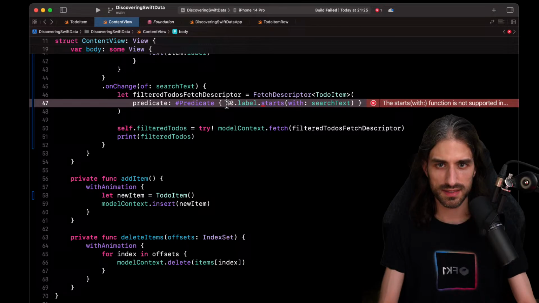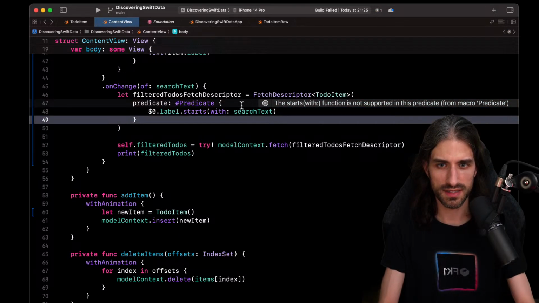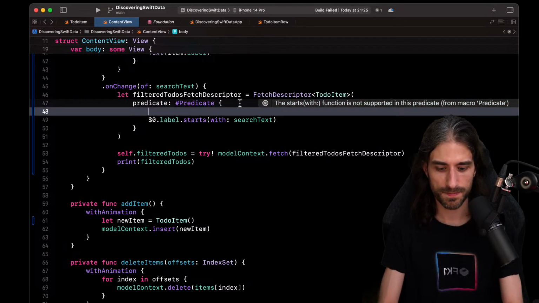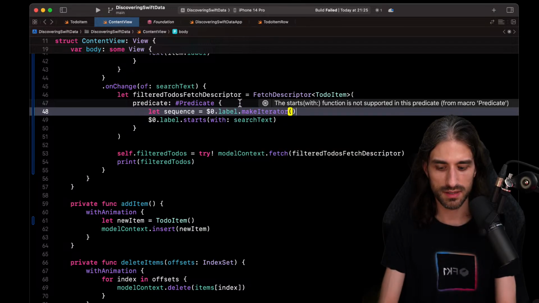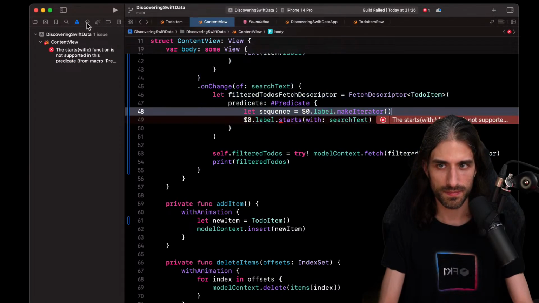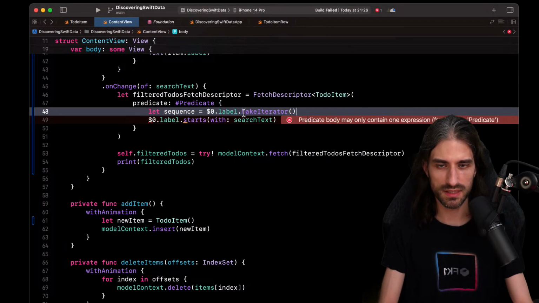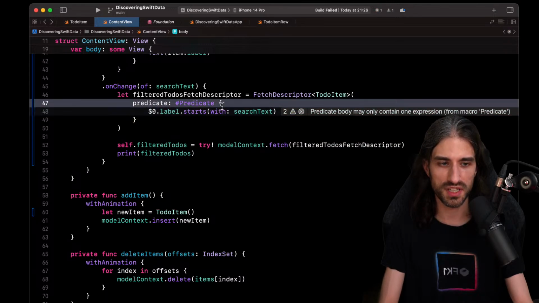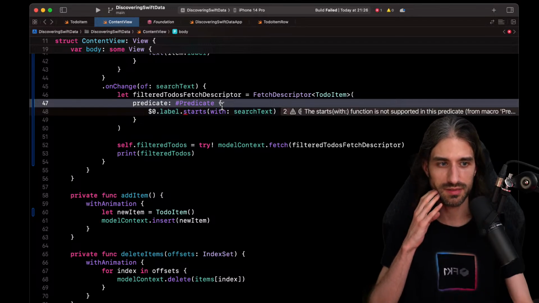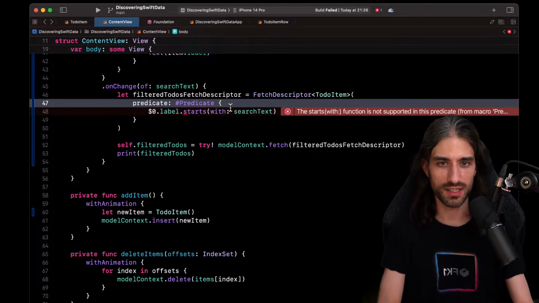So let's see that. I'm gonna put the code like this, and then I'm gonna do let sequence equal $0.label.makeIterator. So this actually builds, and predicate body may only contain one expression. Okay, so you can only have one expression in the predicate. You cannot create local variables, which is kind of what Frank was saying. Like it won't let you do that.